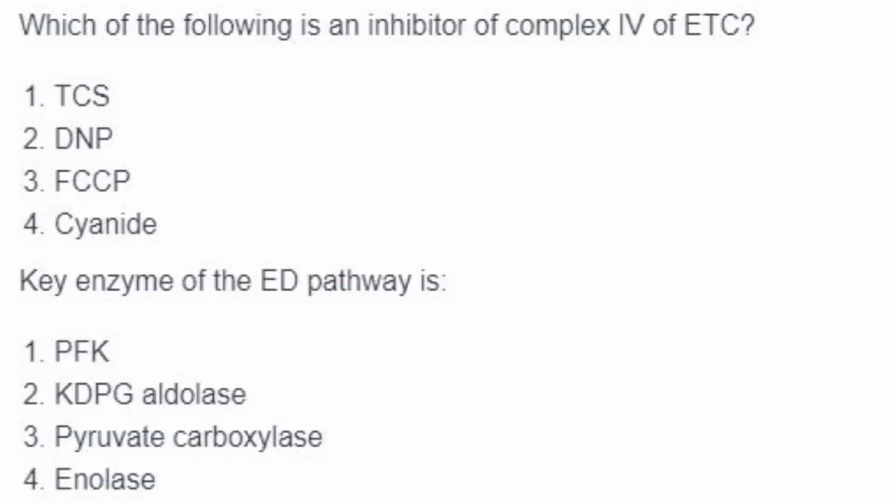Which of the following is an inhibitor of complex 4 of electron transport chain? It is cyanide. Answer is option 4. Key enzyme of the ED pathway. ED pathway is Entner-Doudoroff pathway used by bacteria to break down glucose. And KDPG aldolase is the key enzyme. It is 2-keto 3-deoxy 6-phosphogluconate aldolase, and it catalyzes the conversion of KDPG to pyruvate and glyceraldehyde 3-phosphate. So the answer here is option 2.